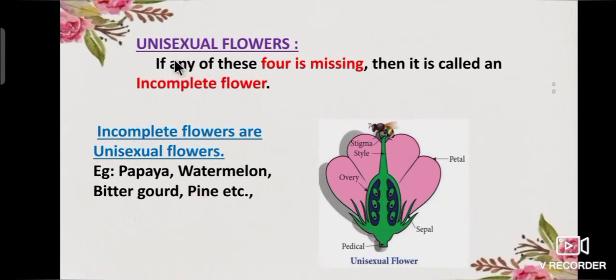The next, unisexual flowers. If any of these four is missing, then it is called an incomplete flower. Incomplete flowers are unisexual flowers. Example, papaya, watermelon, bitter gourd and pine, etc.